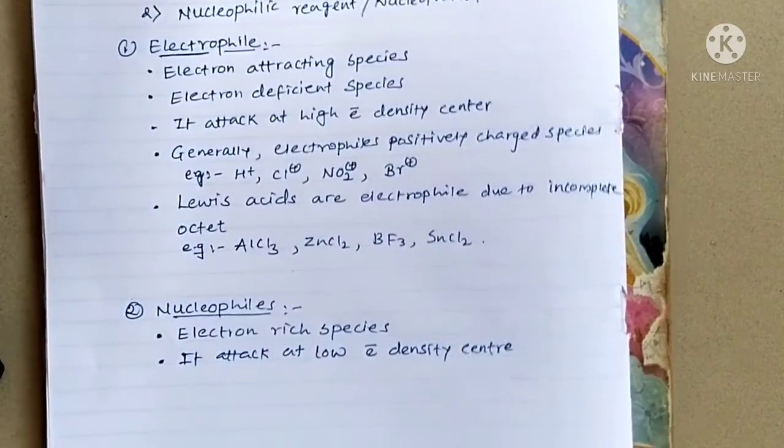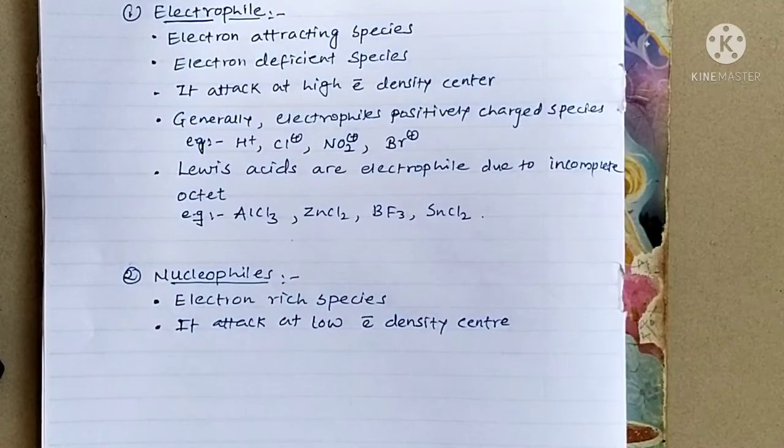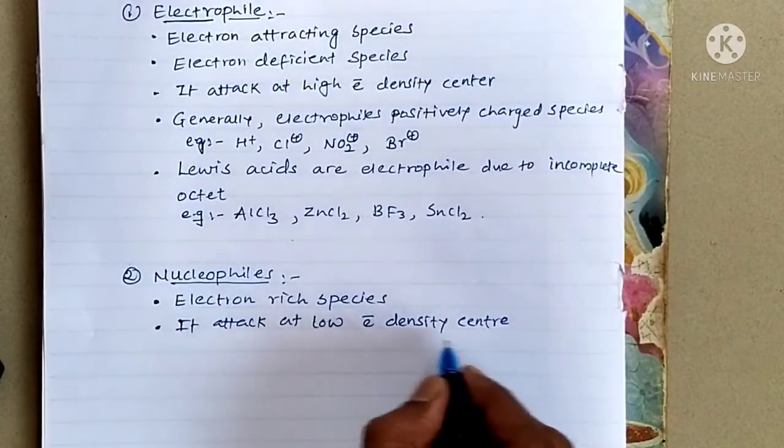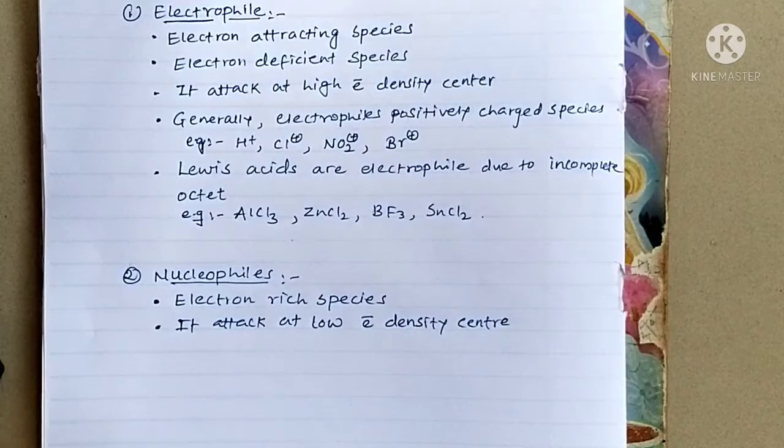Nucleophiles are nucleus attracting, meaning they are attracted to positive charge. They will attack a low electron density center, or positively charged species.